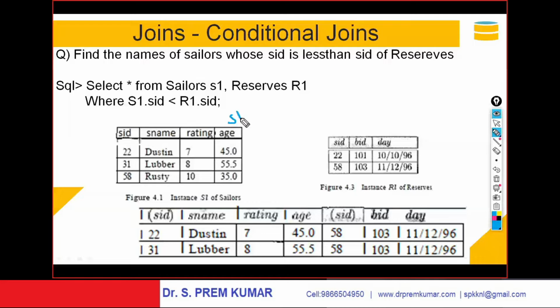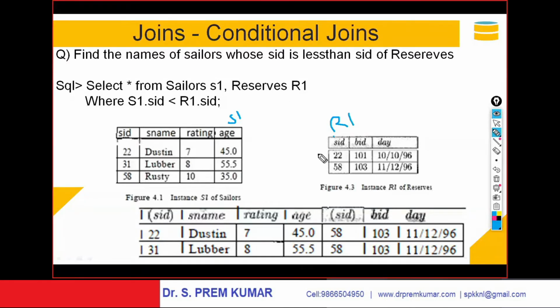And this table, this relation, I am calling it R1. That is the reservations table, R1. This is S1, this is R1. I am going with the conditional join: select asterisk from sailors S1, reservations R1, where S1 dot sailor ID should be less than R1 dot sailor ID. I want those sailor IDs of S1, the sailors table, to be less than those of the reservations table.